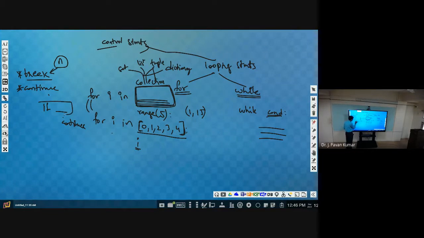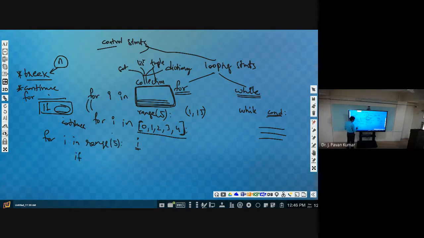For that particular iteration, we may arrive at this condition, and then that iteration needs to be skipped and it has to continue from the next iteration. That's it. Suppose we have a for loop which will be repeated 5 times, so range of 5: 0, 1, 2, 3, 4.